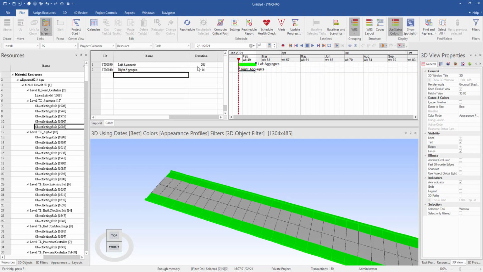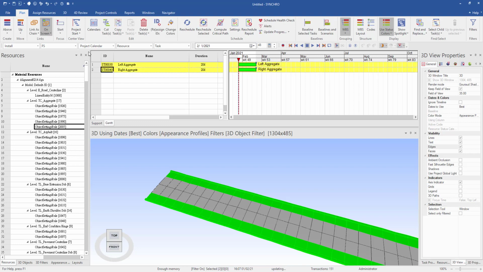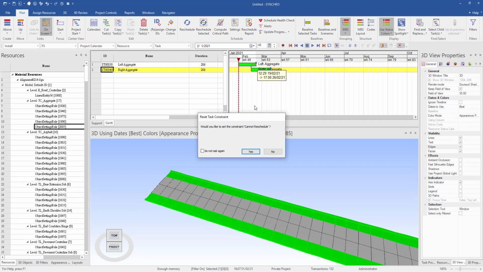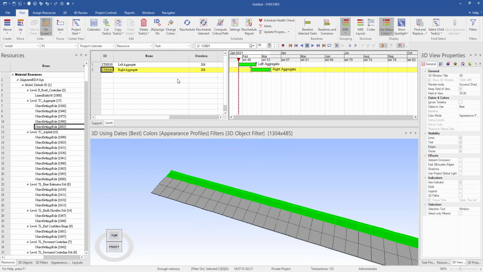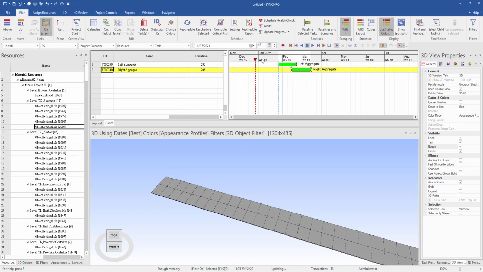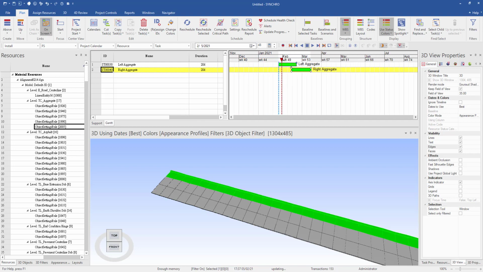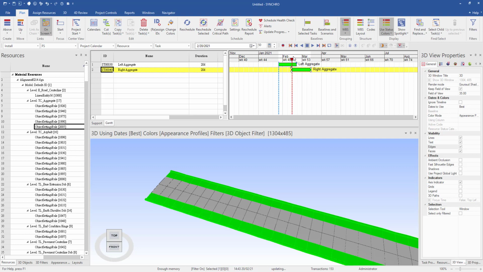Give the name of the task and define the days. Maybe I link this as a chain, then I move the start date of the task. Okay, so you can see when I change my focus time, the left aggregate will be constructed first, and then the right aggregate.